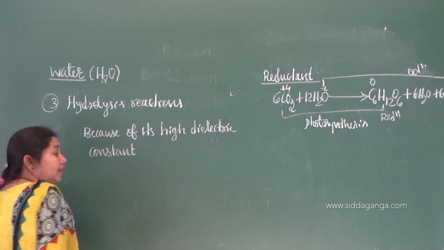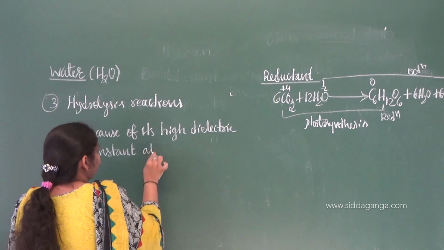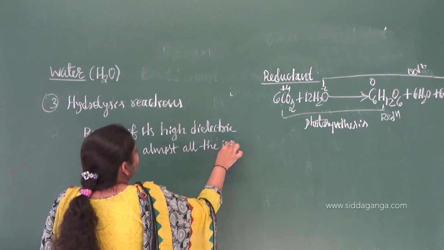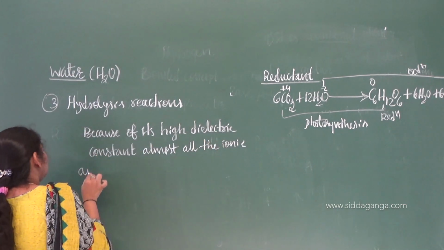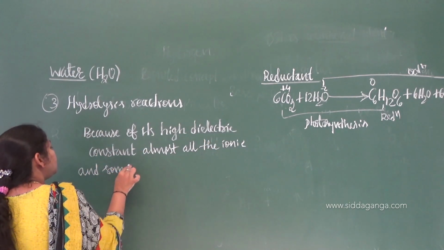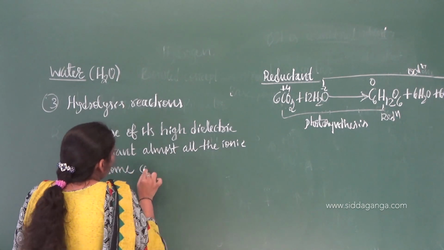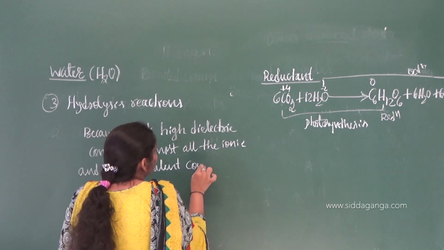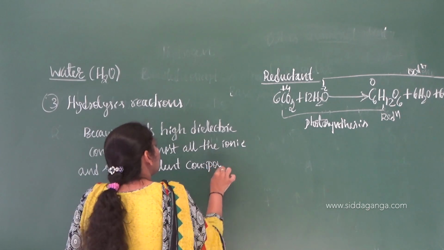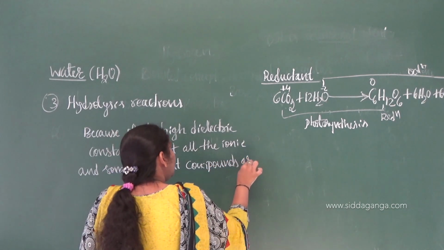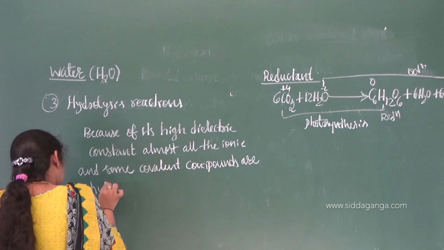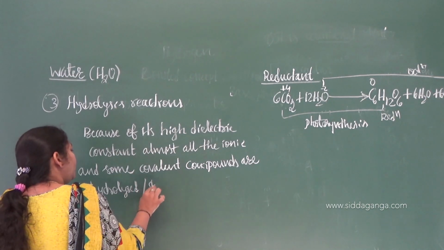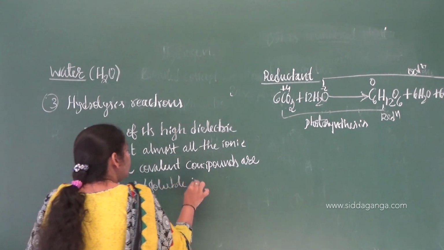Dielectric constant, almost all the ionic and some covalent compounds are soluble in water.